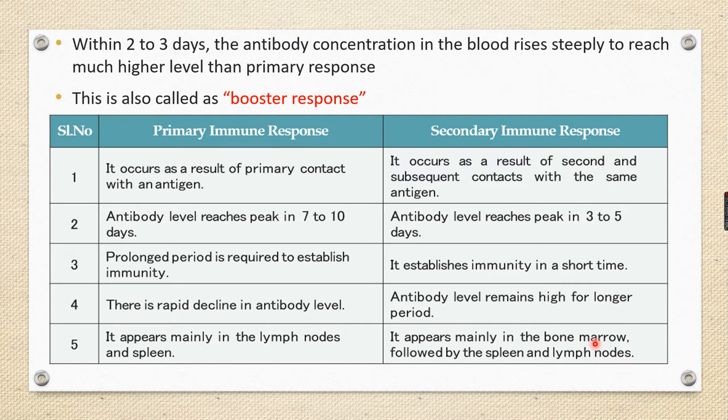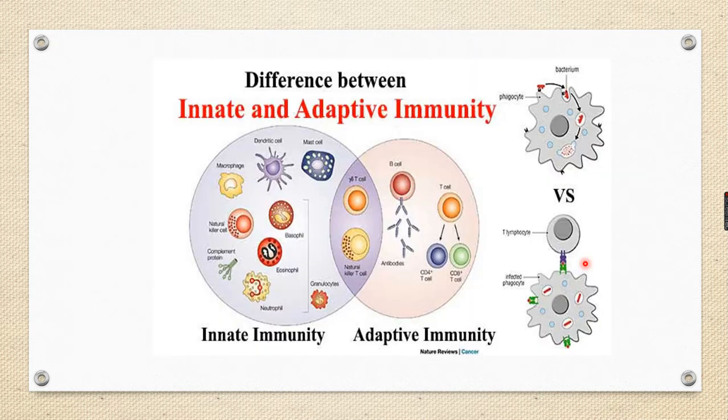Clear? So primary immune response, secondary immune response. Secondary immune response வந்து antibody level peak ஆகும், immunity within a short period of time. First attack of antigen வர்றது primary immune response; short, long period அப்புறம் வரும், and there is a rapid decline. Second attack or third attack of the same antigen produces secondary immune response. Antibody level reaches peak within a short period of time, and it persists for a longer period.